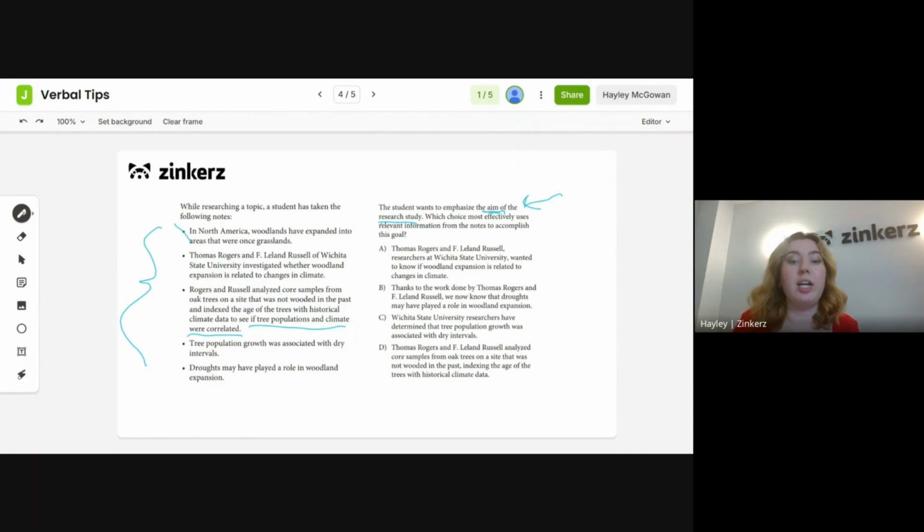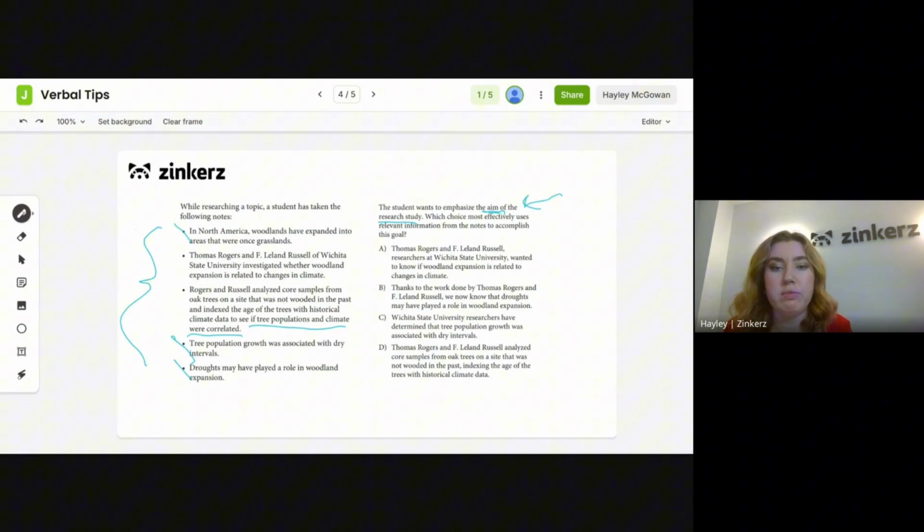These last two bullets are getting at the results of the study. So talking about the study, but a little bit more generally, thinking about what they found. So those two are not going to be as relevant here. So then we have our kind of second and third bullets as our main focus potentially of our answers. So let's look at our options.